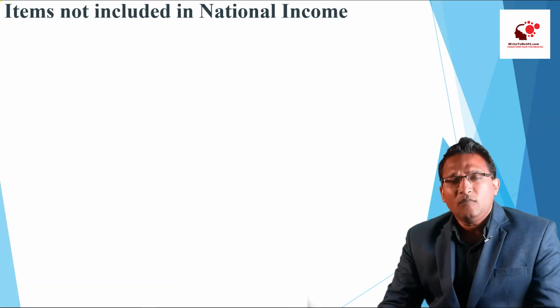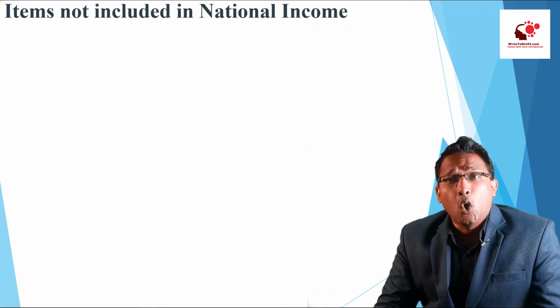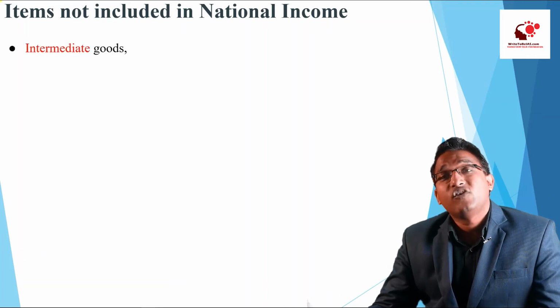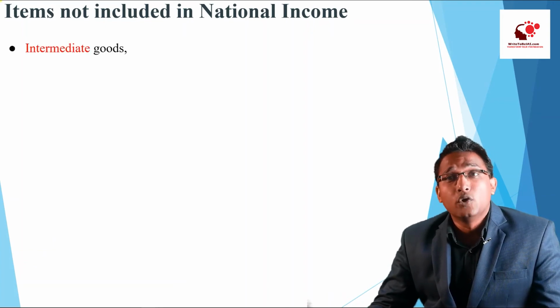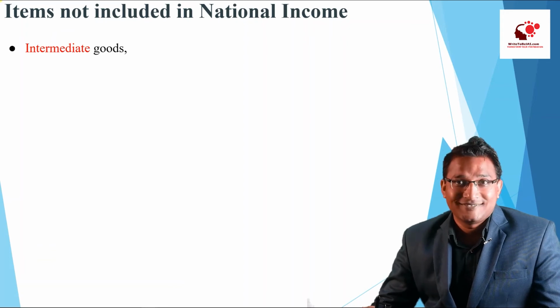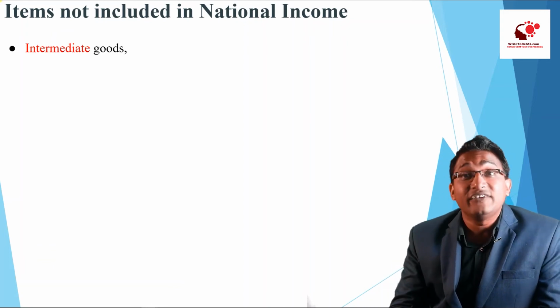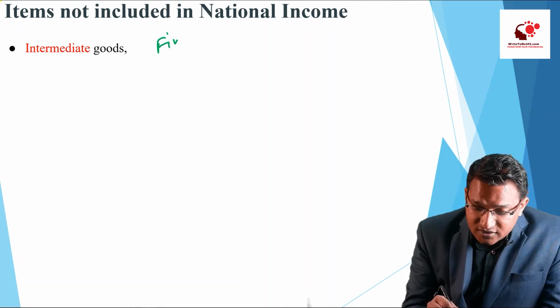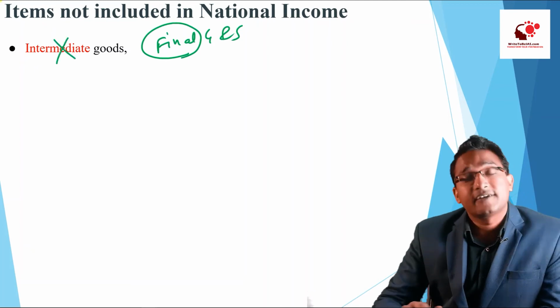So, what are the items which are not included in the national income? Let us see. First of all, we don't include the intermediate goods, right? Whenever we see the definition of GDP, we always say final goods and services, right? We don't say intermediate.